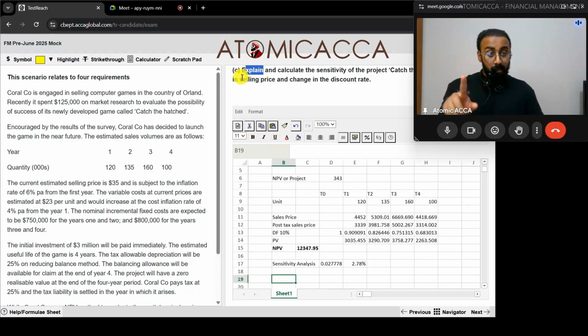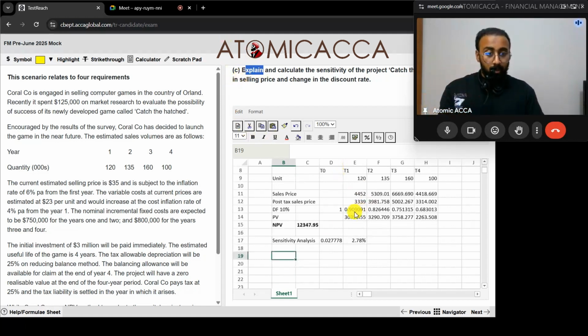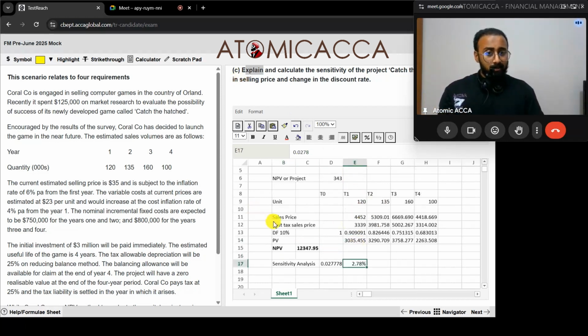If I don't explain, I'm not getting marks. So I have to write a comment over here. What does 2.78% of sales price mean? Does it mean that if sales price increases by 2.78%, something will happen? No. If the sales price falls by 2.78 percentage, my NPV will become 0. This is what it means.